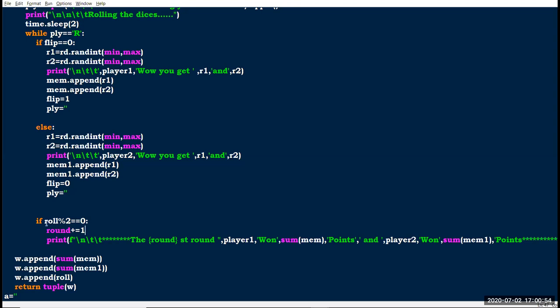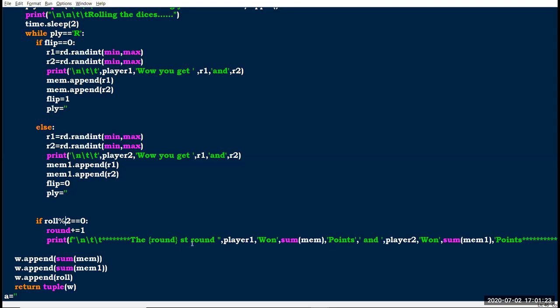That's why I am using the odd or even concept here. The modulus operator is used to find the remainder. If roll is 2 and it's divided by 2, we have 0, so the condition is satisfied, it comes into here, round equals 1, and it prints this print statement.